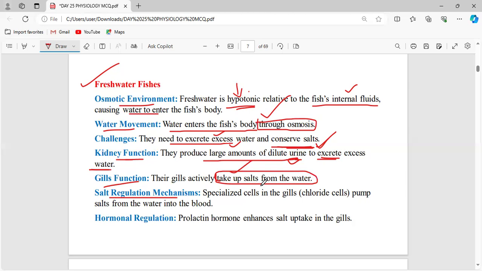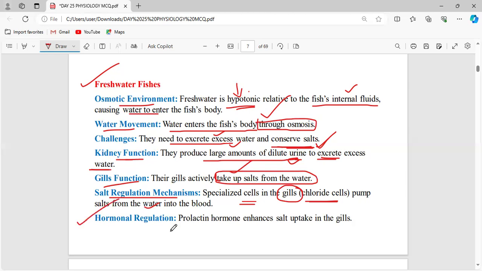Now, how is the salt regulated? See, there is a specialized cell present in the gills, which is called the chloride cells, which is involved in pumping the salt from the water, and the salt gets into the blood and enters the circulation, right? This is the mechanism in regulating salts.